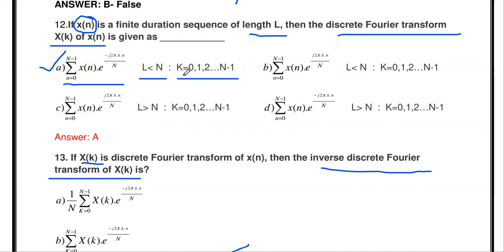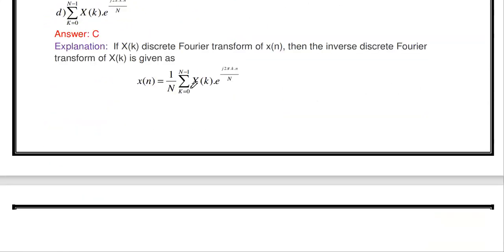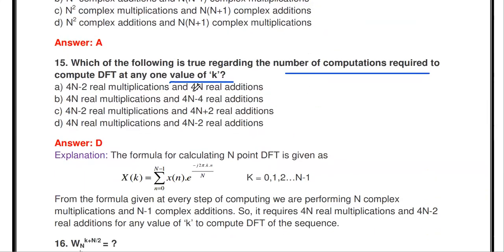In this formula, first you substitute k equal to 0, similarly k equal to 1, k equal to 2. So to perform this process for one value of k, how many multiplications and how many computations are required? That is the question.